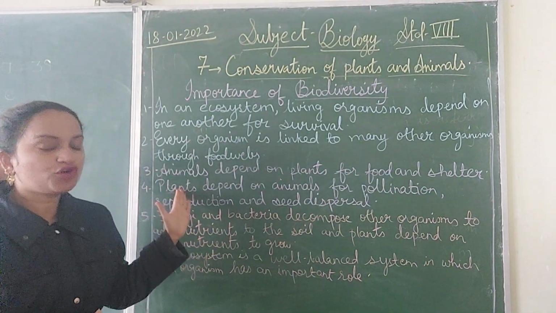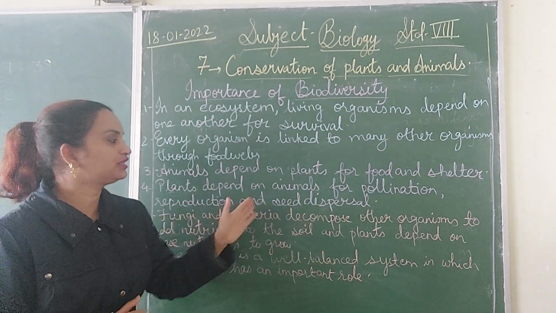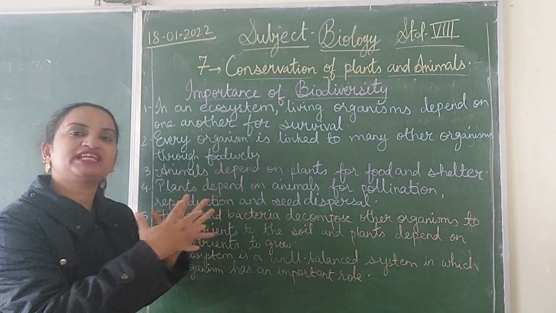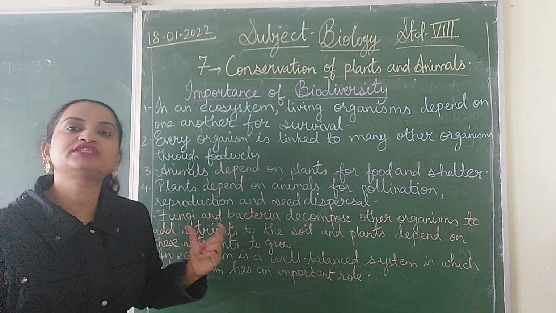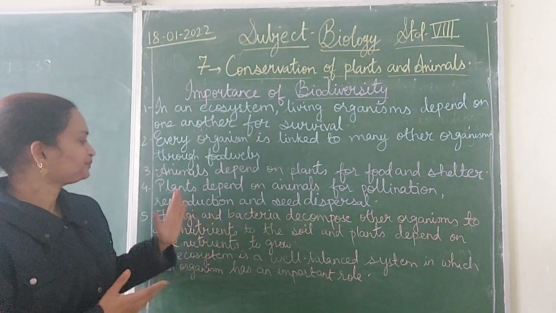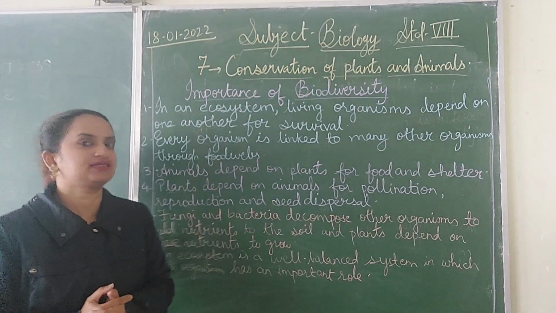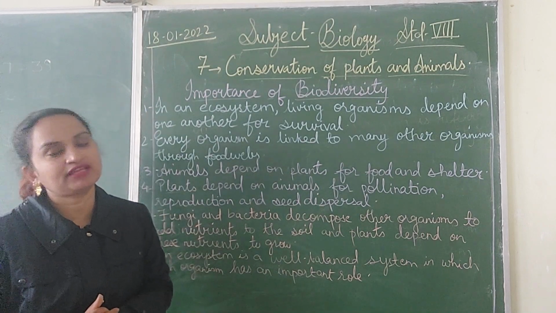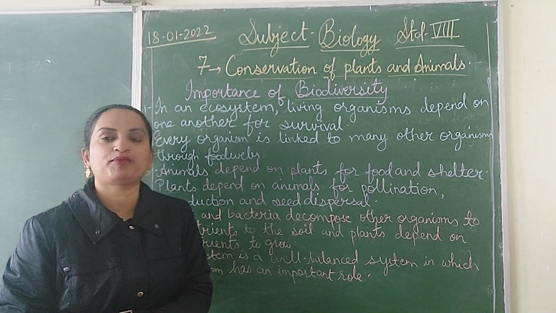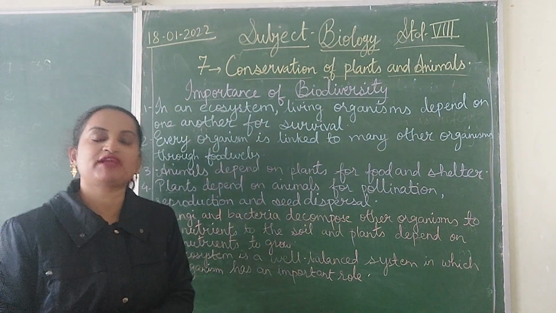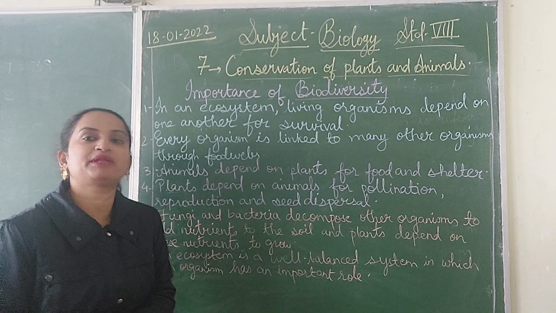The fourth point is that plants depend on animals for pollination, reproduction and seed dispersal. These points show why, in biodiversity, having many different plants and animals is important for the ecosystem and environment to work properly. Plants depend on animals for pollination. You have studied pollination in the lower classes, in 6th standard. What is pollination? Everyone knows. For pollination to take place, we studied in the structure of the flower how it happens. The insects and others bring about the pollination.